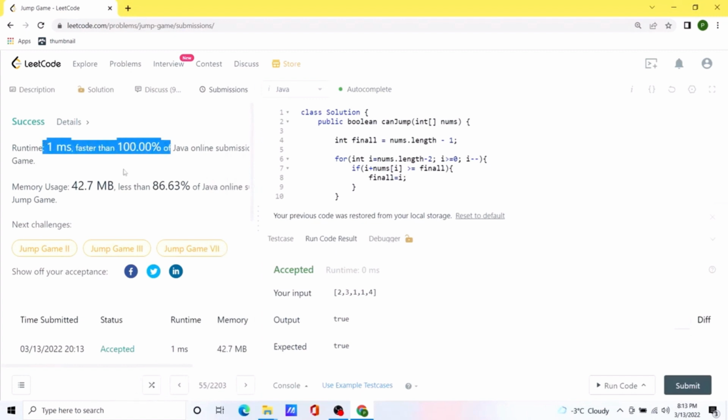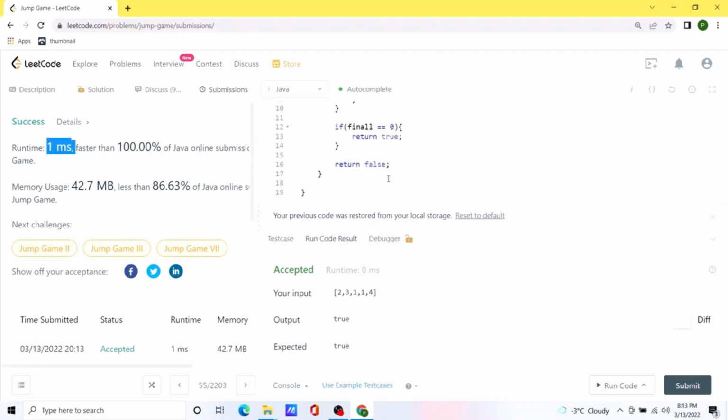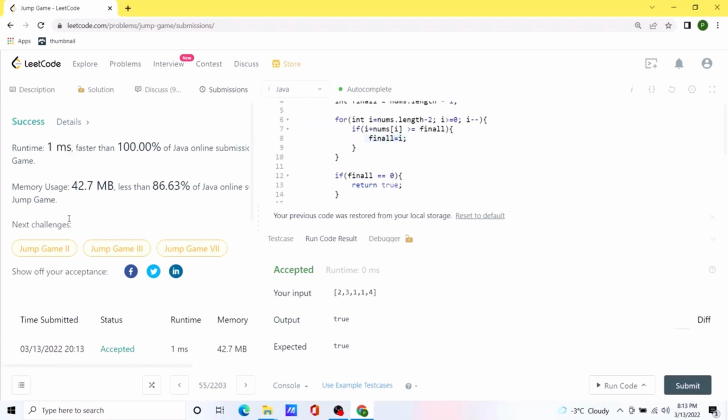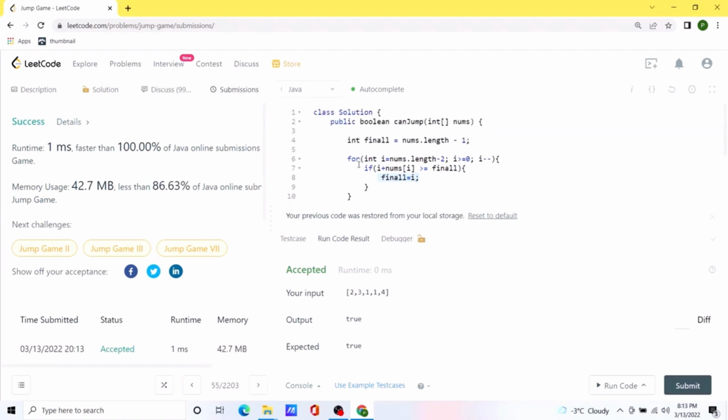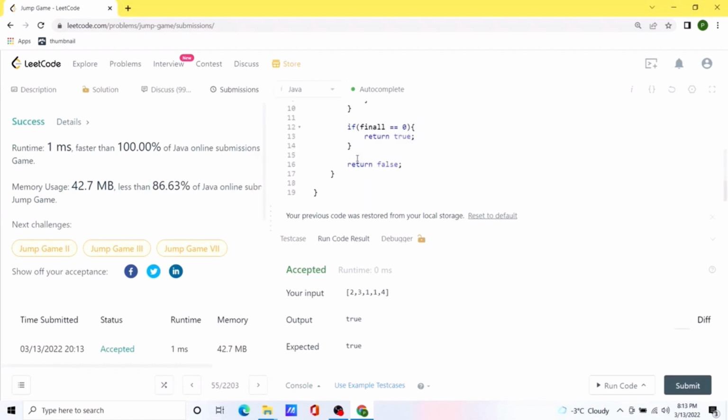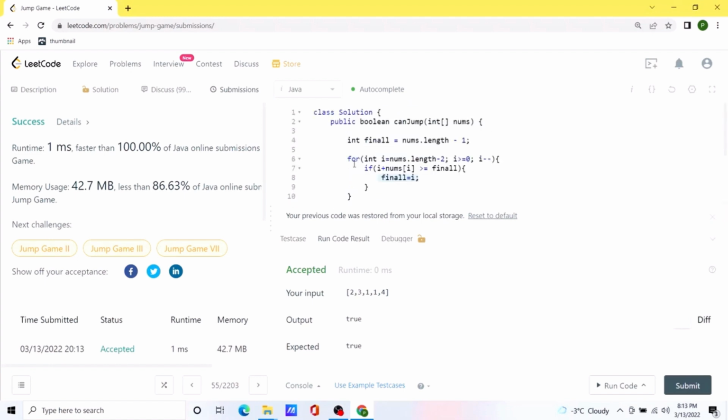This is a really good sign, and this is not constant time, but because we are basically shifting our boundary, we are essentially reducing the amount of work we have to do. And also, if you see the memory usage, we are actually better than 86% of all the other solutions. So this was a very small piece of code, but this small piece of code actually requires a huge amount of understanding. So see you in the next video. Thank you.